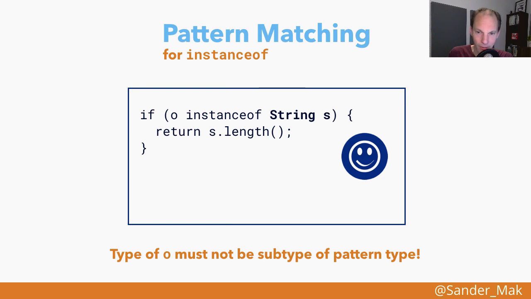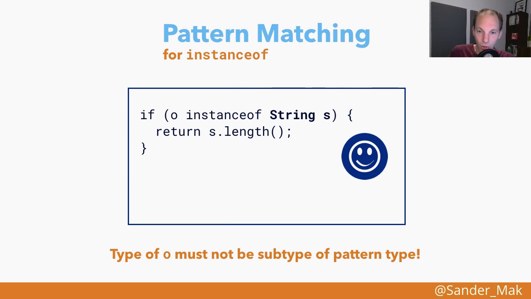Now what happens here is that if indeed o is an instance of string, then s will be immediately bound to the value of o given the correct type, which means that we can immediately in the body of this if start using s as a string without having to cast. The other nice thing here is that the scope of s is limited to just the body of this if.